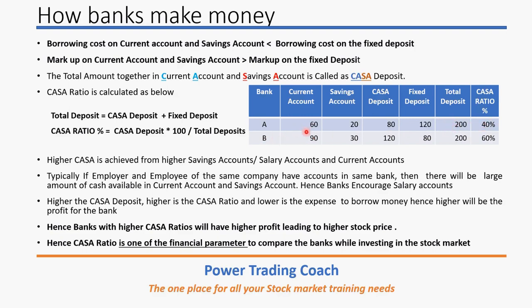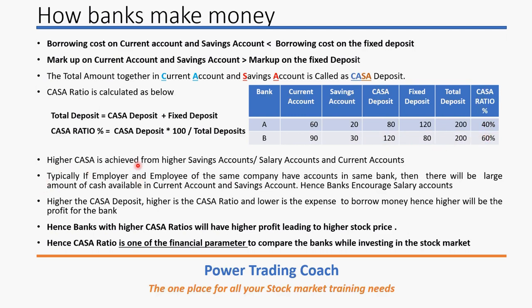Now bank B also has the same total deposit of 200 crores, but the numbers are different. The current account has 90 crore, the savings account has 30 crore, together 120 crore, and the fixed deposit is 80 crore. So again it has 200 crore. Now if you look at CASA deposit with respect to total deposits, it becomes 60%. 120 divided by 200 is 60%. So that means higher the CASA deposit, higher the CASA ratio.